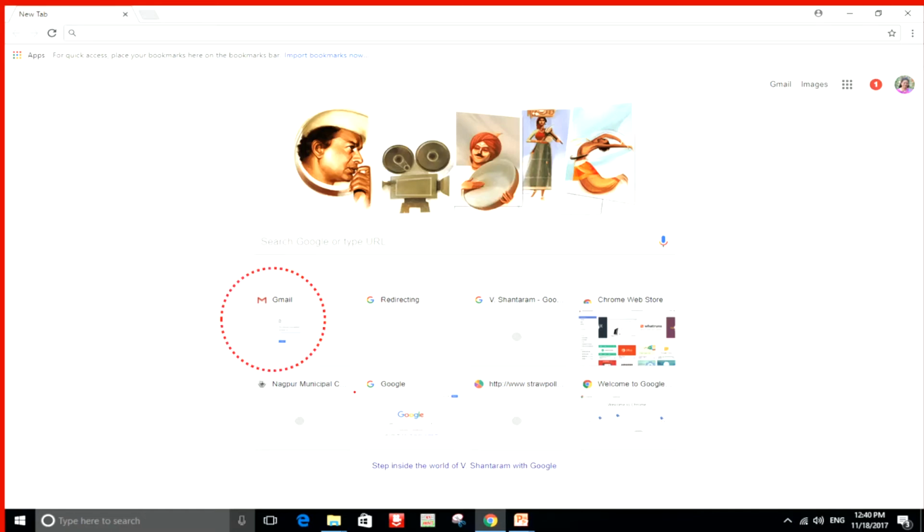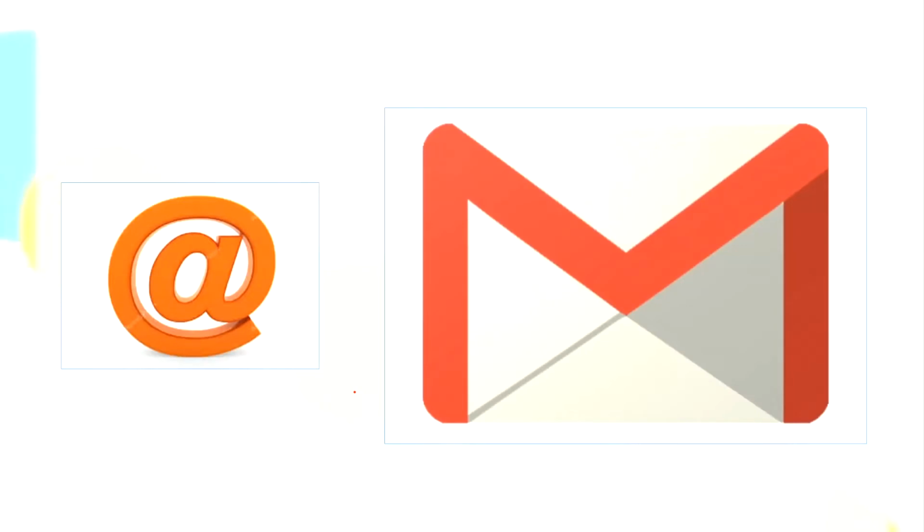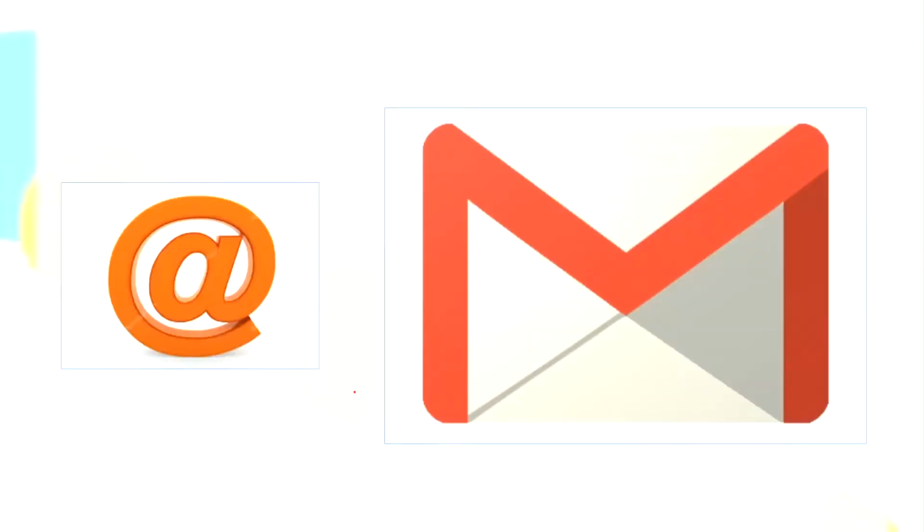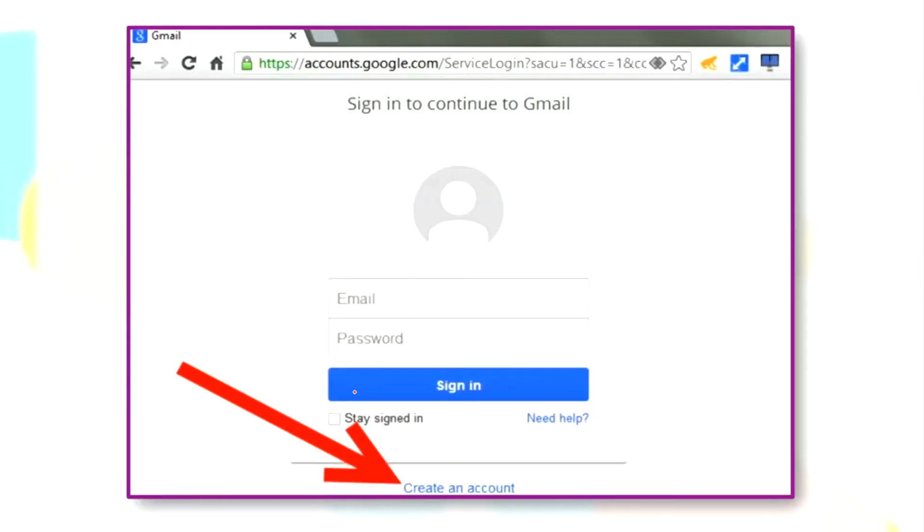As soon as I click on Gmail, the email option will open up, and we will first have to check whether you have an account. If you have an account, it will open up. If you do not have an account, then what do you do? Then you have to create an account. See here, I've shown you, you have to create. It will take you to the option of creating an account.